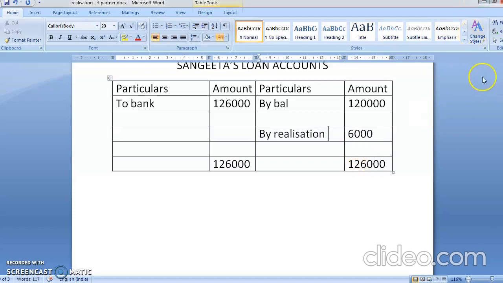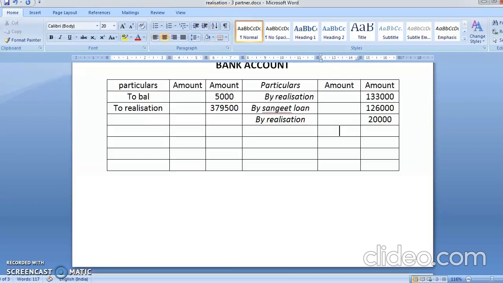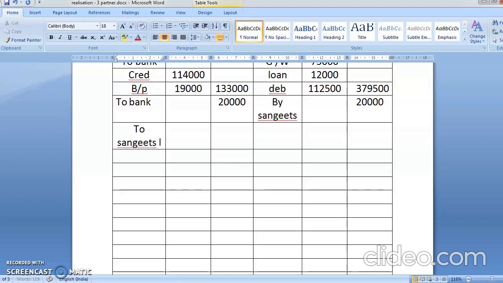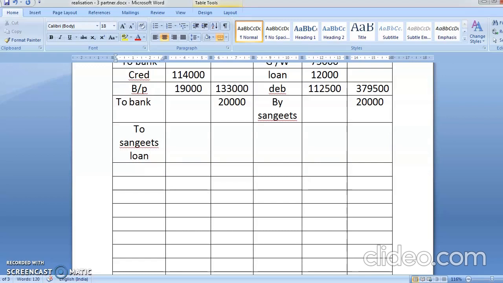Okay, so it is on the credit side. In realization it will come on your debit side. You're going to write here "to realization". So it's an extra thing which you are going to pay, so for that you have to give the extra money. It is Sangeeta's loan account, specifically maintained. Sangeeta's loan account you have paid 6.